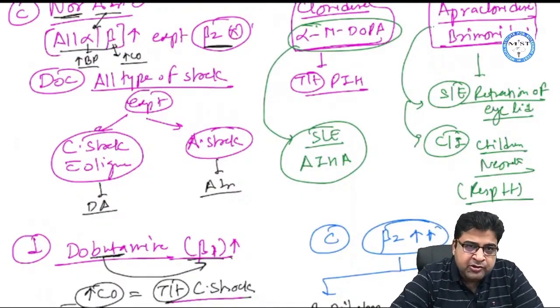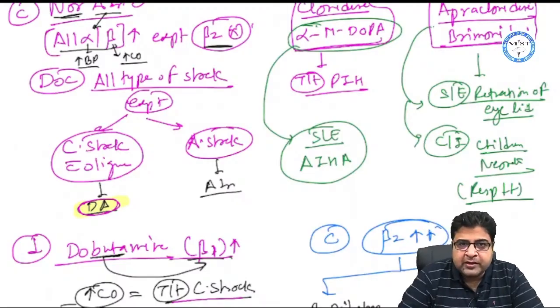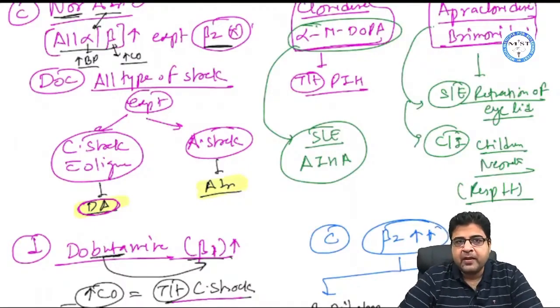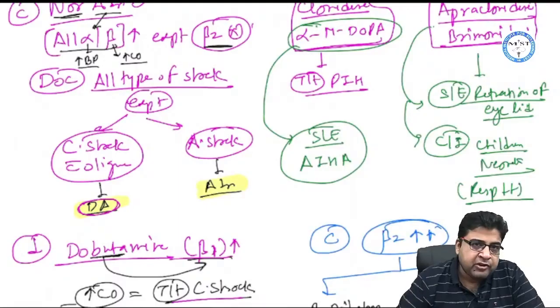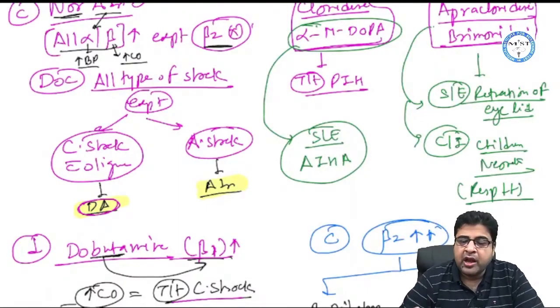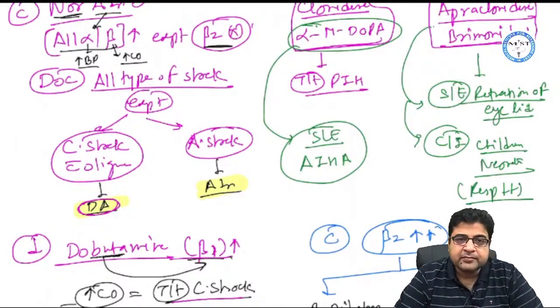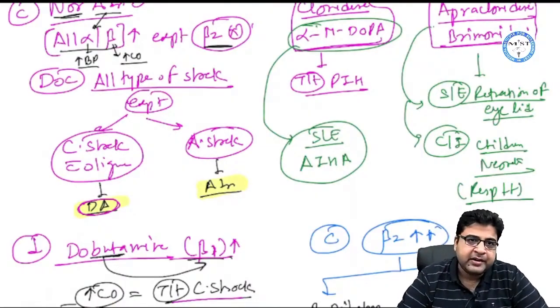One is cardiogenic shock with oliguria. For cardiogenic shock with oliguria, dopamine is the drug of choice. For anaphylactic shock, adrenaline is the drug of choice. Otherwise, noradrenaline is the drug of choice for almost all types of shock, which can be hypovolemic shock, septic shock, cardiogenic shock, neurogenic shock, spinal shock, hypotensive shock. Any kind of shock, noradrenaline is the drug of choice. But for cardiogenic shock with oliguria and for anaphylactic shock, we use other medicines.